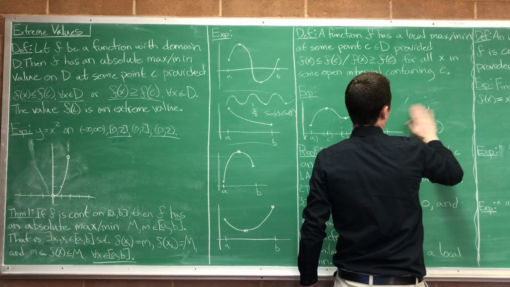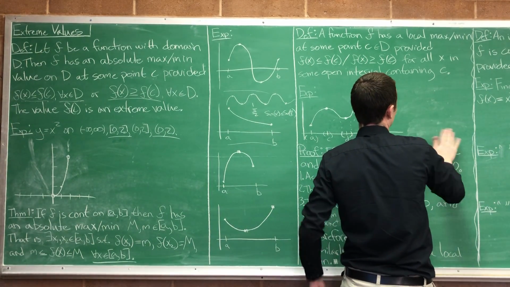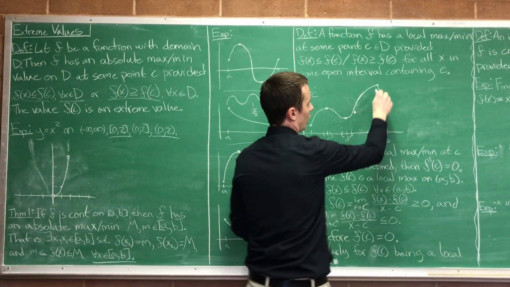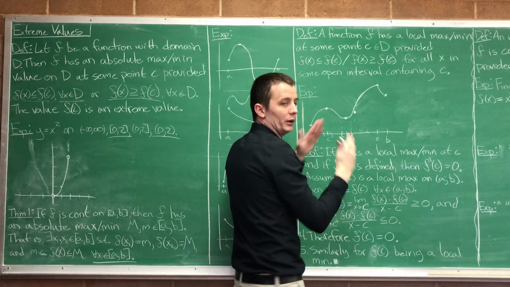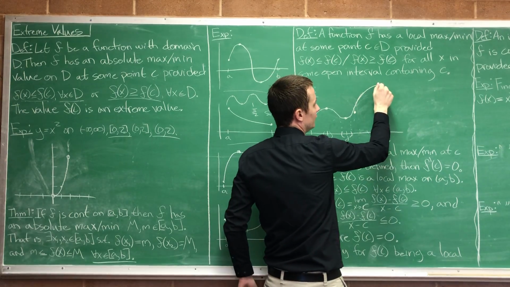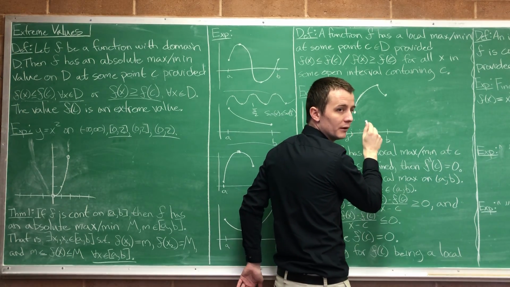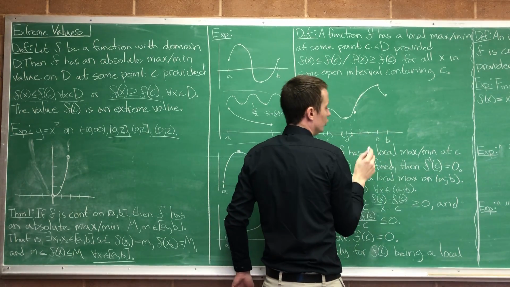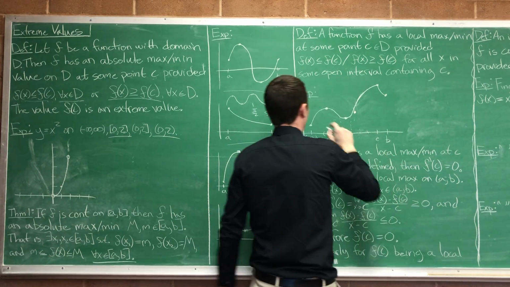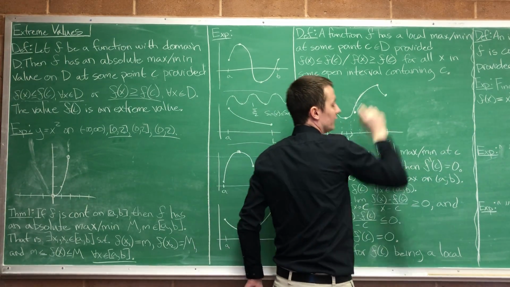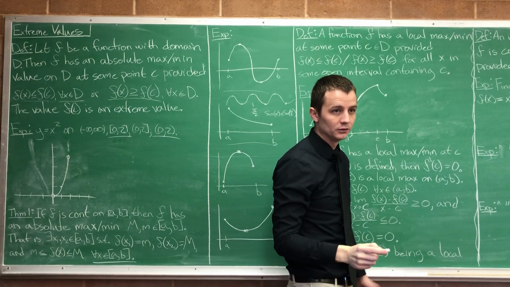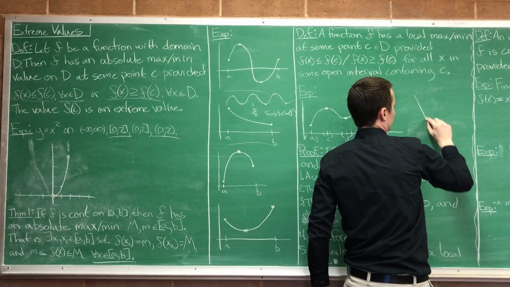And then just for the sake of this picture, what I'm trying to draw right here, I'm trying to make this kind of pointed so that there's no derivative at this point. Why are you trying to do that though? Just to make it very clear to you that this is talking about when the function is just continuous. It doesn't necessarily have to be differentiable everywhere. So I could have also used the absolute value function.